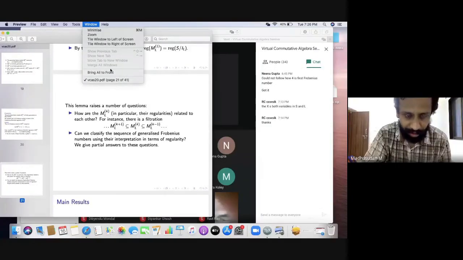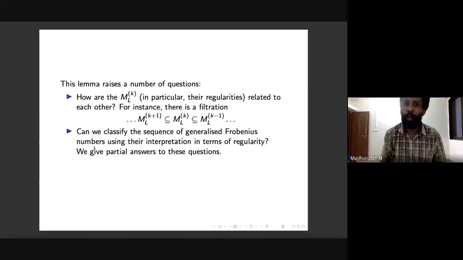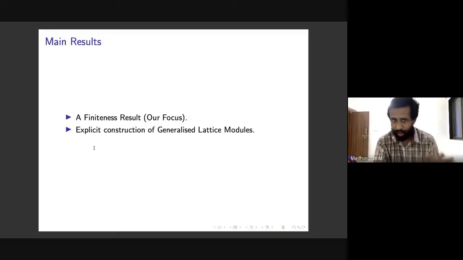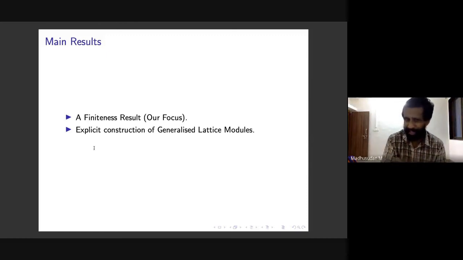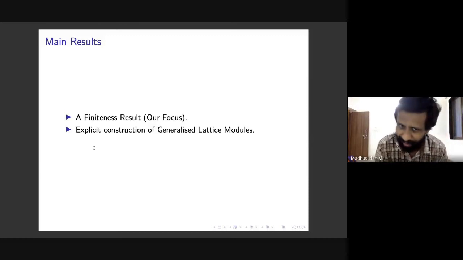So let's look at the main results now. Our main results naturally fit into two types. One is a finiteness result, and there is one more. So let's say finiteness results. That will be our focus for now. So I'll just discuss the finiteness results.